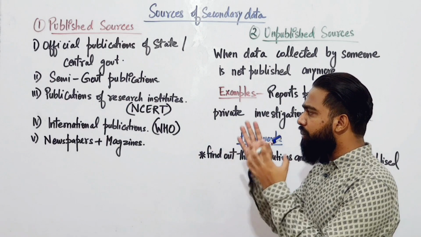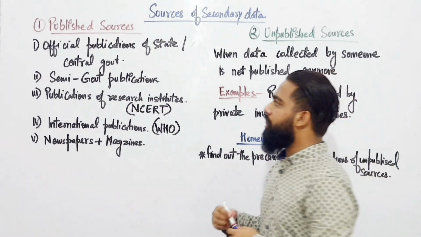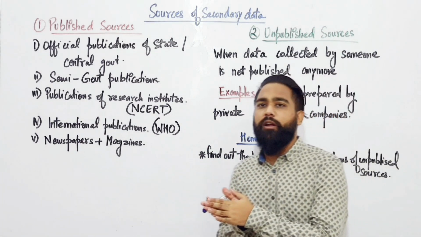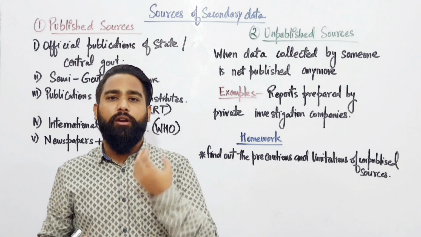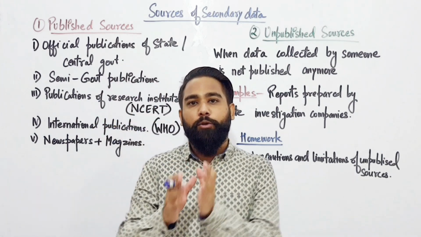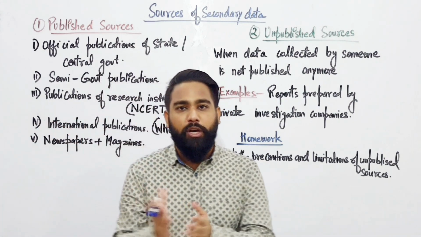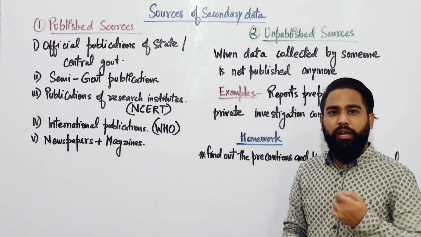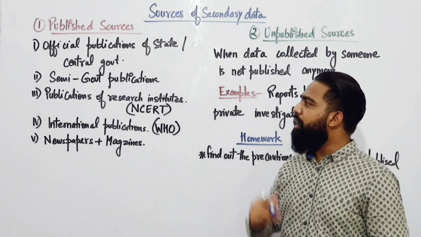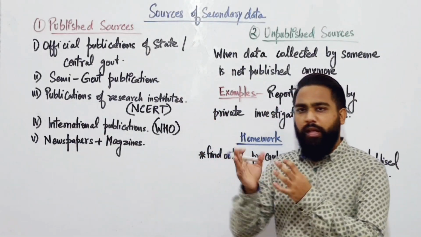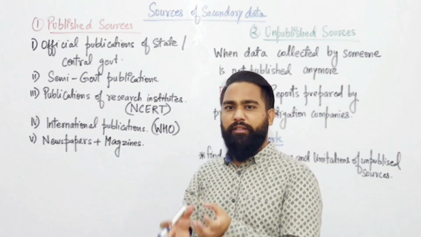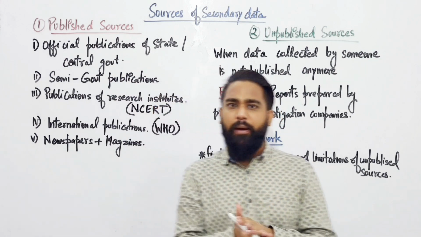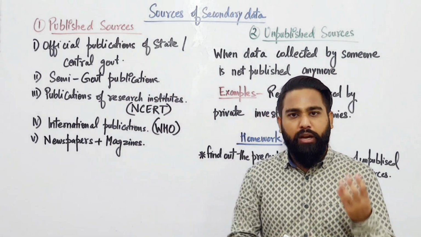What are the examples of published sources? First of all, the official publications of state and central government. The state and central government usually publish their data through magazines, newspapers, TV channels like Doordarshan, radio, or any other media. They publish their official data. Then semi-government publications, where the government and some private companies work together, do research work and surveys, do the sampling and publish their data.